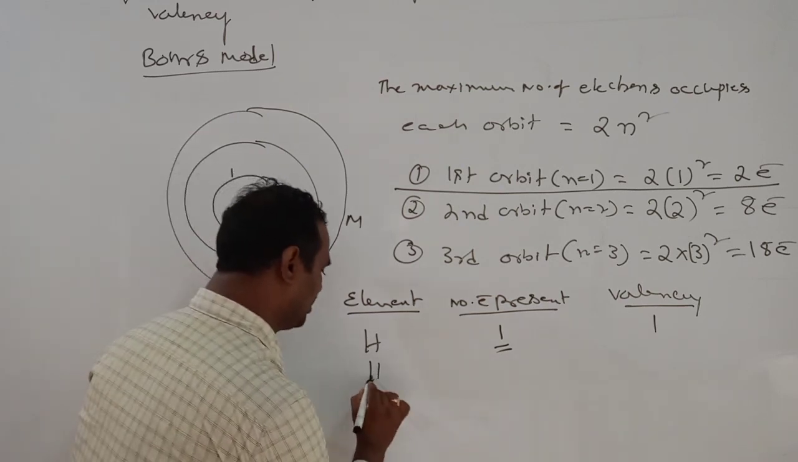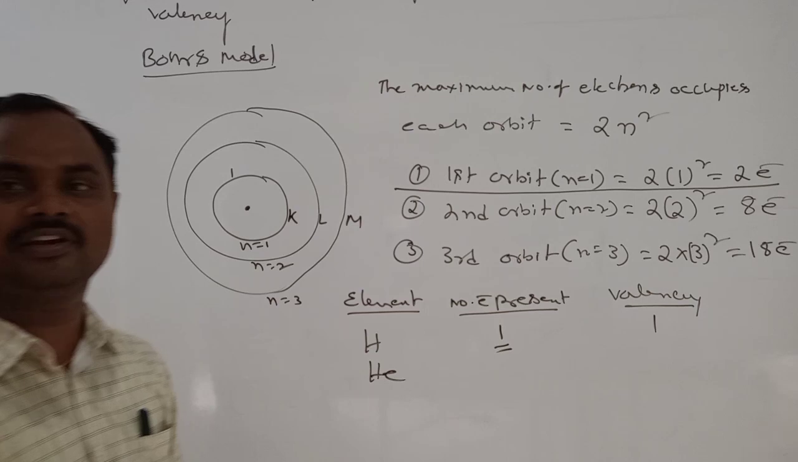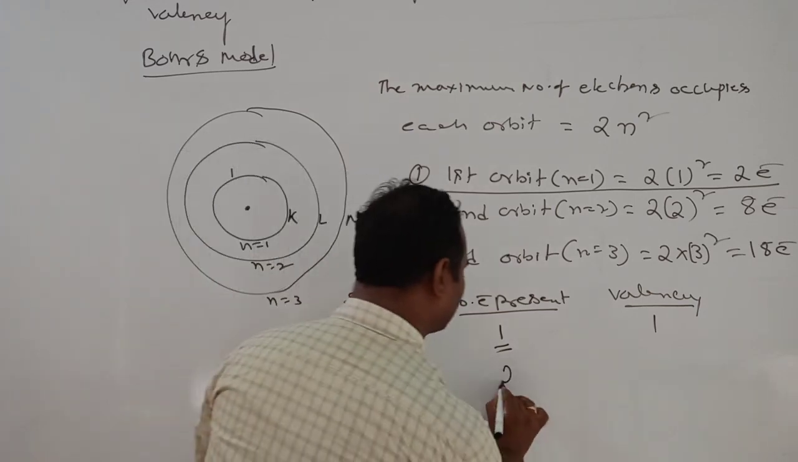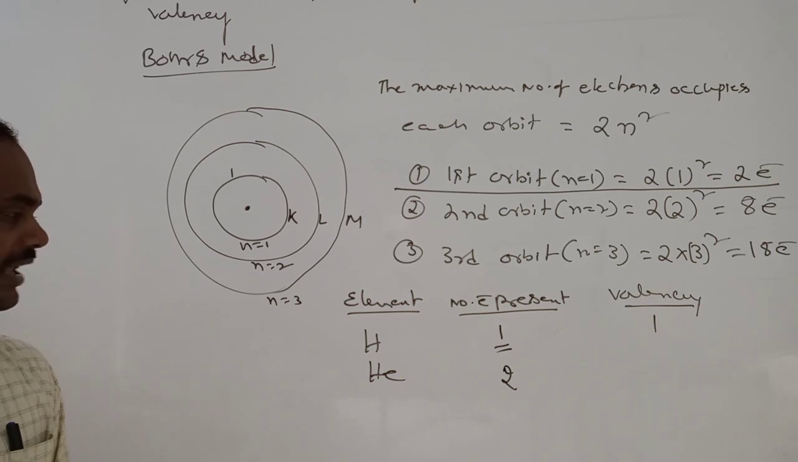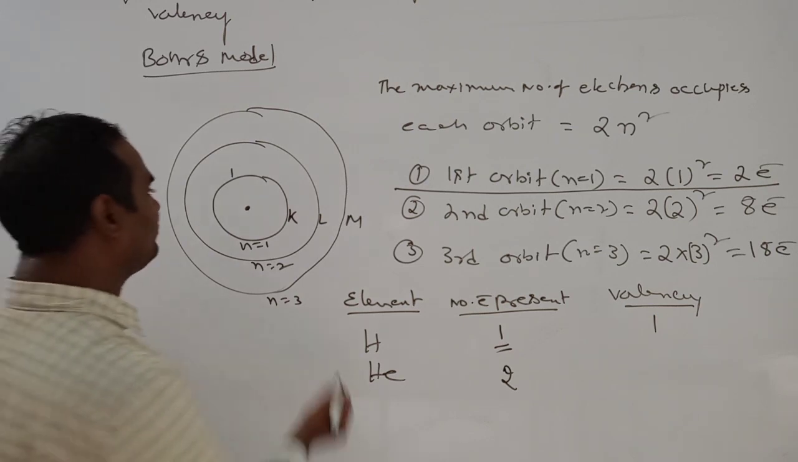Next come to helium. Helium has atomic number 2. That means how many electrons are there? 2 electrons. Is it clear? 2 electrons. Where are the 2 electrons present?